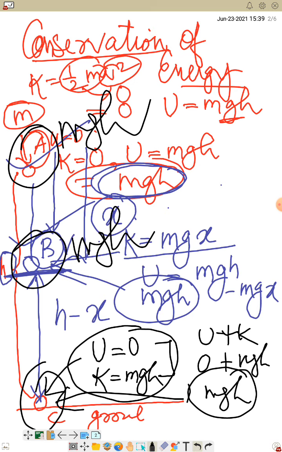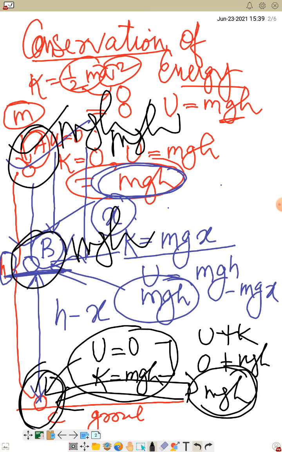But the difference is that at position A, potential energy was mgh, at position C, kinetic energy is mgh. So here you see that energy has changed from one form to another, that is potential energy into what? Kinetic energy.